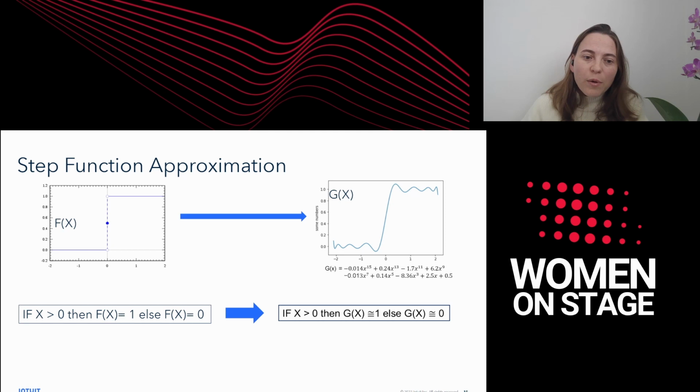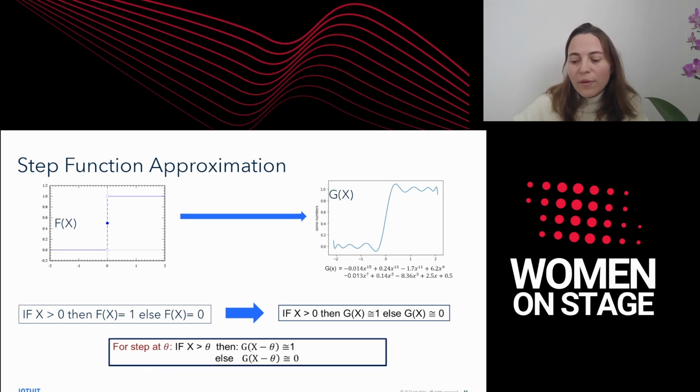And if we want the step to be, instead of in 0, in a threshold theta, like in the nodes in the decision tree, then we are going to evaluate this polynomial g on x minus theta. And it will give us a value very close to 1 or very close to 0.